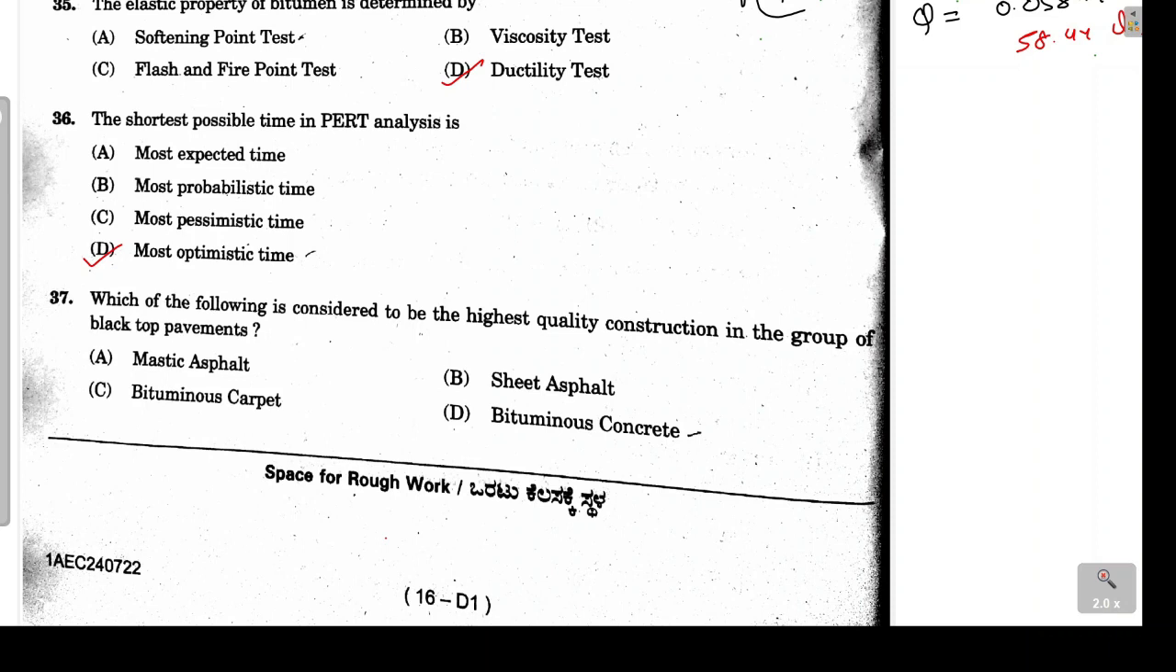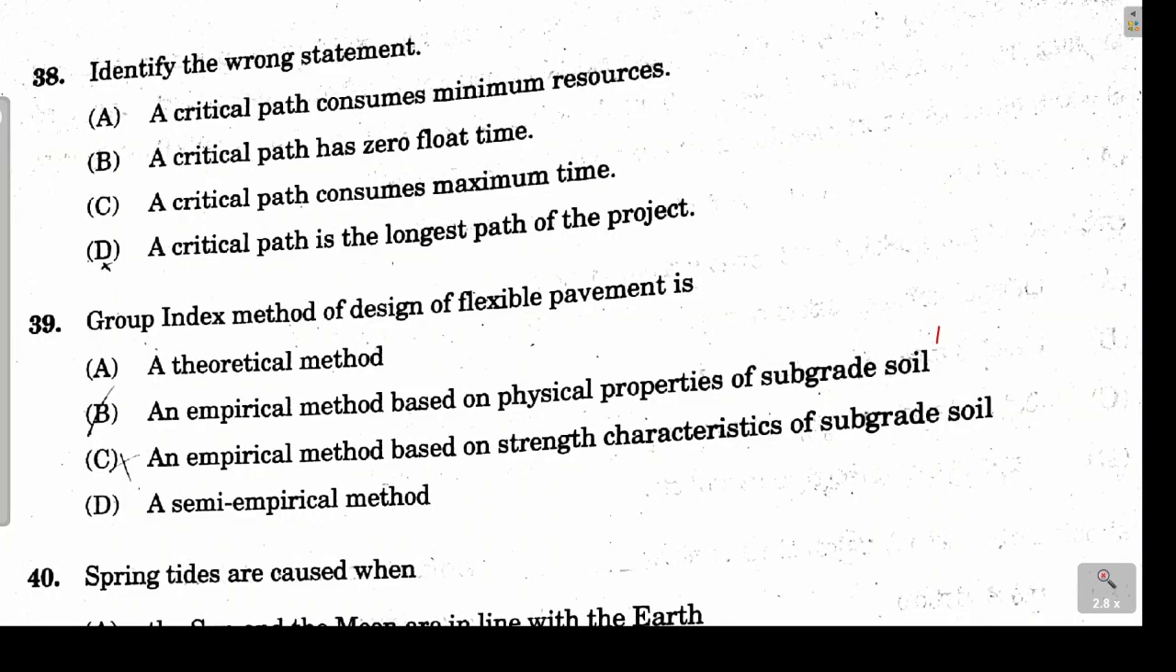Next is which of the following is considered to be the highest quality construction in the group of blacktop pavements. So blacktop pavements basically means bituminous pavements. So here the correct option will be option D, bituminous concrete. Here we are using both bitumen as well as concrete. So the quality of the road that we are going to obtain will be highest in comparison to the other options.